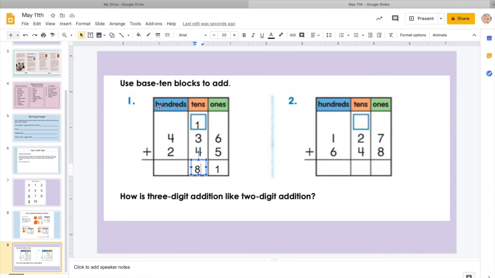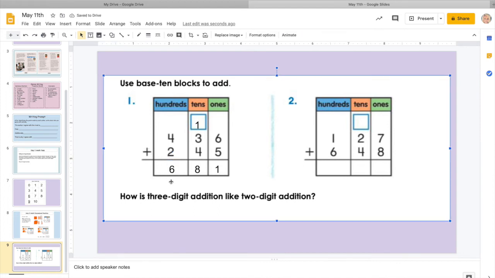And now step 3, we're moving over to the hundreds column where we have 4 plus 2. 4 plus 2 is 6. Remember we are adding, so we were looking for that sum, and the sum of 436 plus 245 is 681.